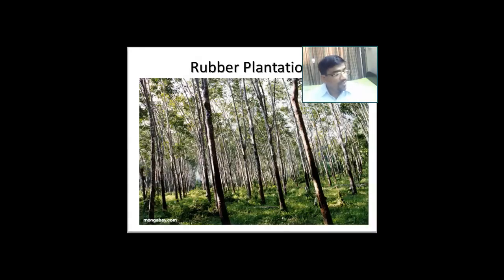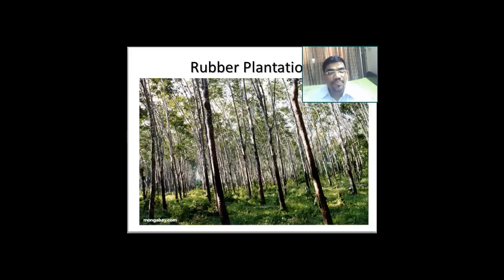We'll be now moving to page 42, where it is rubber. Now if you see, rubber requires moist and humid climate, and it requires more than 200 centimeters of rainfall, and the temperature requirement is 25 degrees Celsius. And rubber is usually grown in KKT. Now what is that KKT? KKT is Kerala, Karnataka and Tamil Nadu, right? So remember the word KKT for rubber.